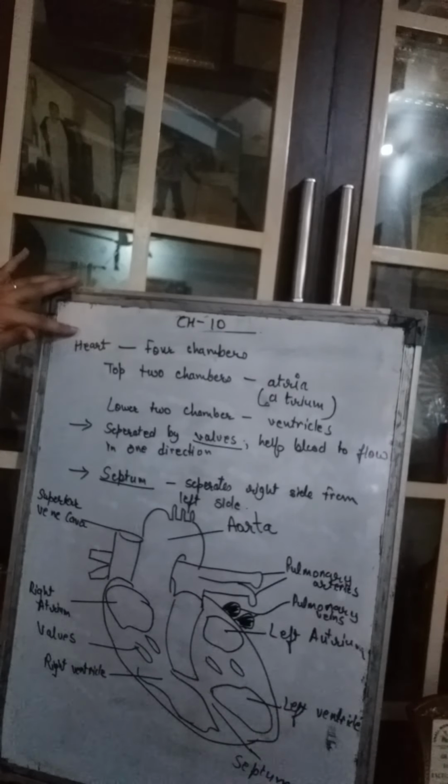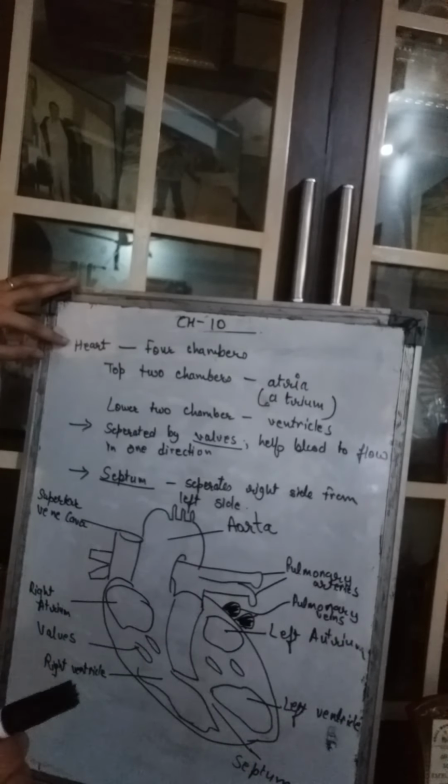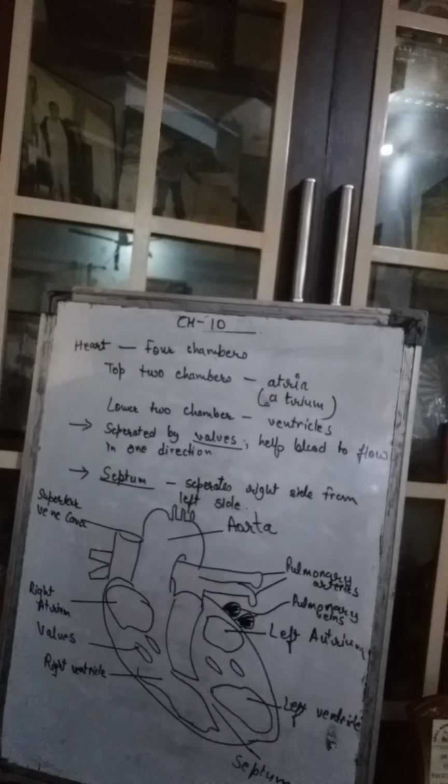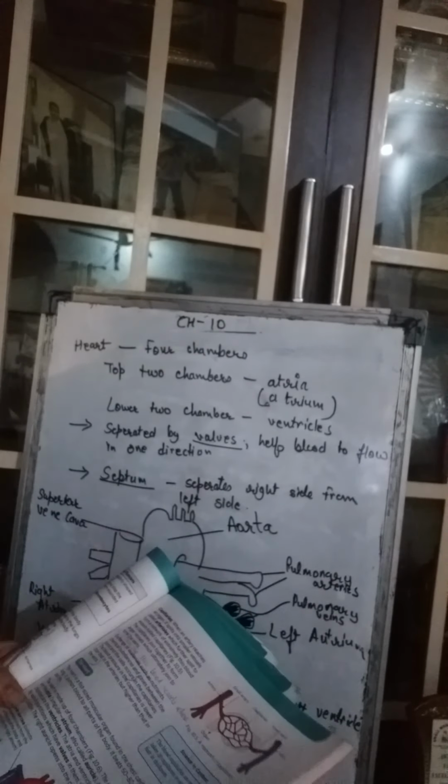It is the lungs that purify. I think I earlier told you that the blood goes to the heart for purification. No, it only goes there for getting pumped. Pumped means from the heart it reaches various parts of the body. From the lungs it goes to the heart, and from the heart it reaches various parts. So the heart is a pumping station, and the purification center is the lungs. In the lungs the blood gets purified.